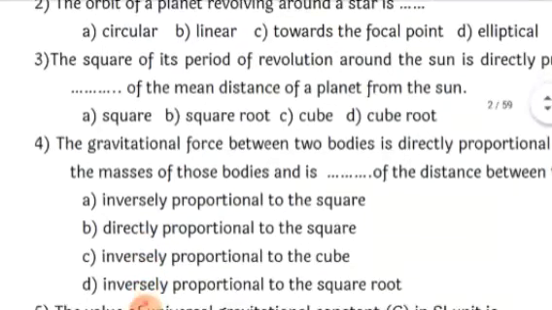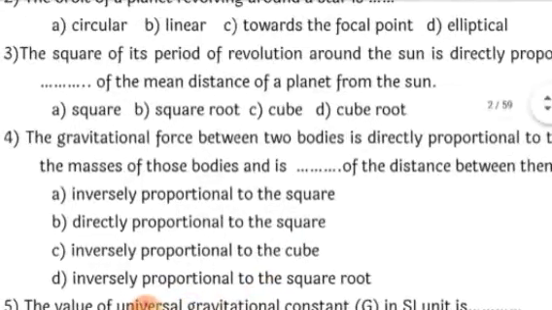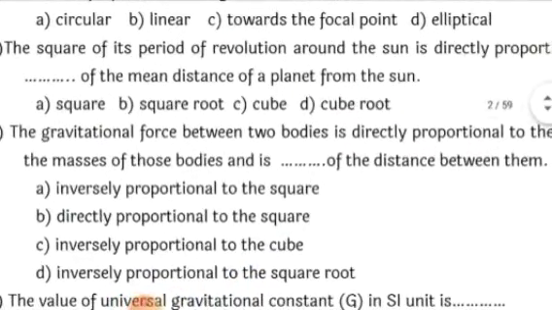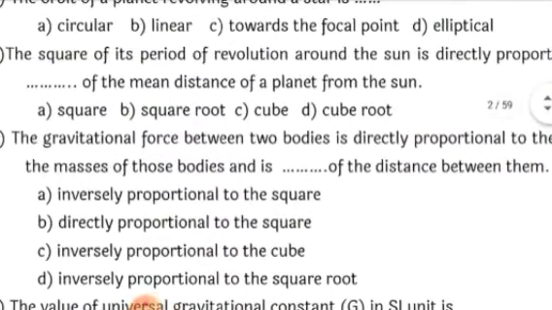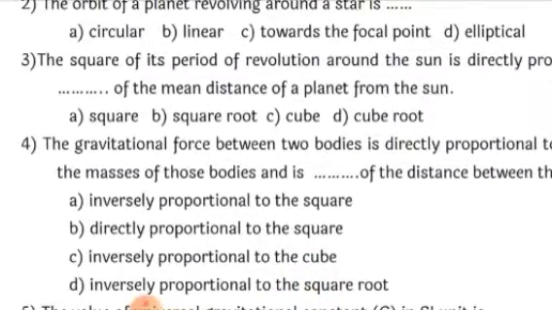Then, the square of its period of revolution around the sun is directly proportional to the dash of the mean distance of the planet from the sun. Okay, so this is Kepler's third law, which says that the square of its period of revolution around the sun is directly proportional to the cube of the mean distance of a planet from the sun.